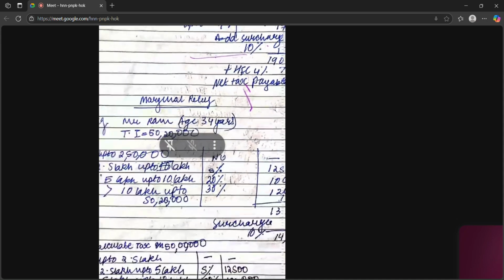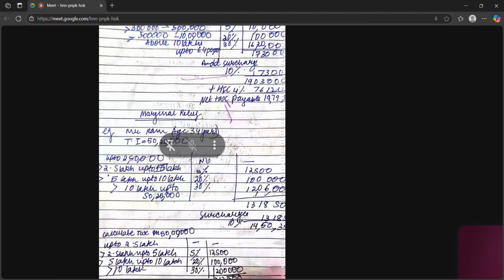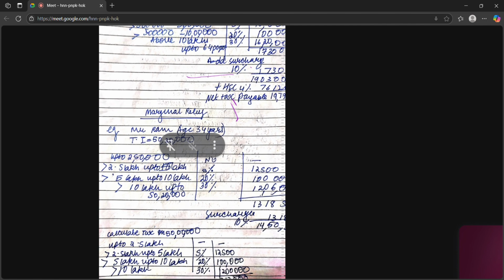There is a concept of marginal relief in case of surcharge, as surcharge is applicable if our income exceeds 50 lakh, but is between 50 lakh and 1 crore, so 10% of tax. Here, even a little increase, if our income is 50 lakh 1,000, then also surcharge will be imposed.